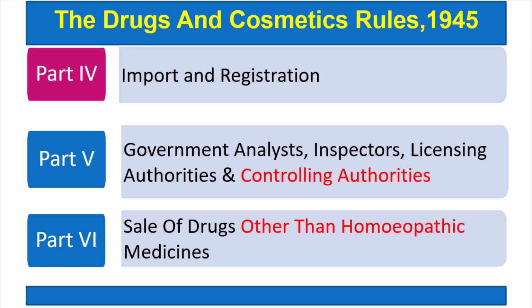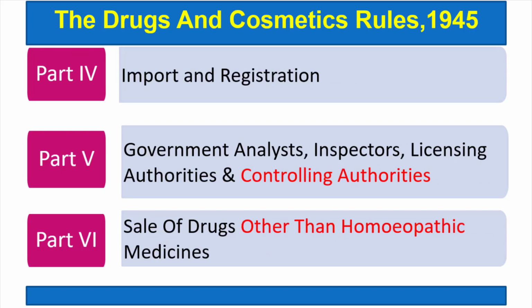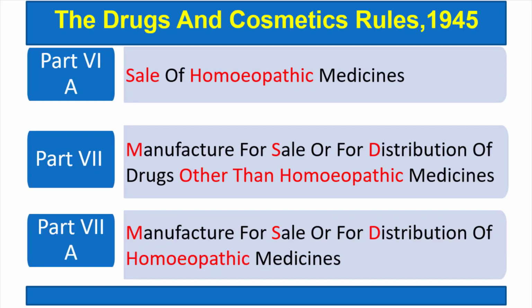Part 4 is for import and registrations. Part 5 is for some controlling authorities like government analysts, inspectors, licensing authorities. Part 6 is for sale of drugs other than homeopathic medicines, while part 6A is for sale of homeopathic medicine. What was part 6? Sale of the drugs other than homeopathic, while part 6A is sale of the homeopathic medicine.